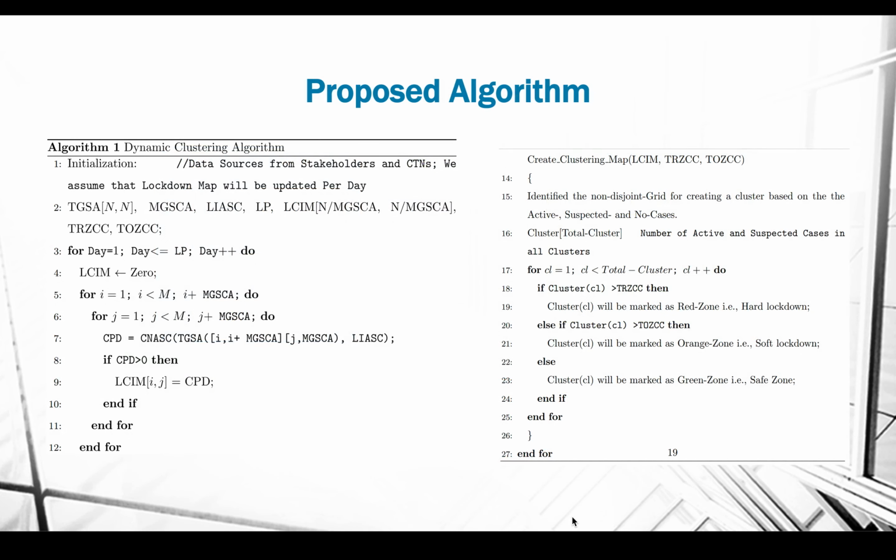This is the proposed algorithm, where in the first part we are highlighting the lockdown clustering information maps based on the affected people, and also the number of affected people. We can also categorize red zone, yellow zone, and safe zone.